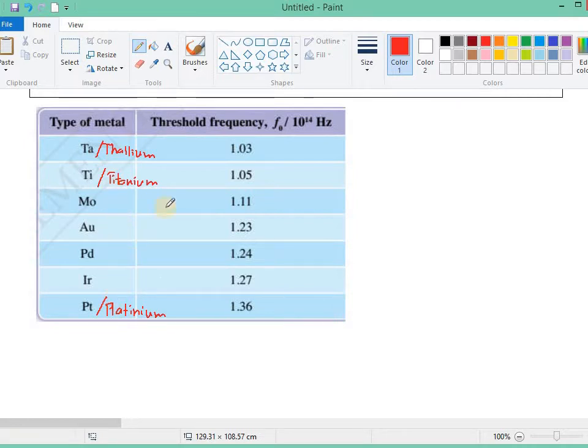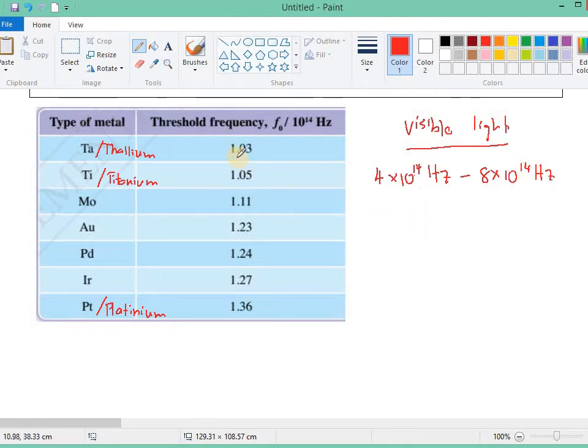So you see, different types of metal have their own threshold frequency. And the frequency range of visible light is around 4 times 10 to the power of 14 hertz to 8 times 10 to the power of 14 hertz.